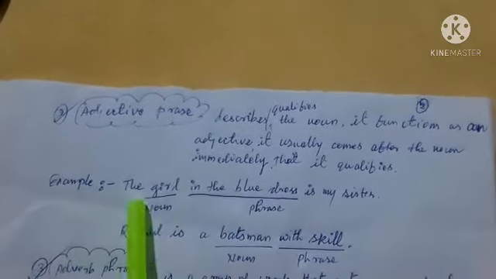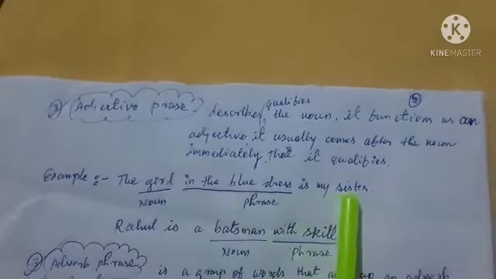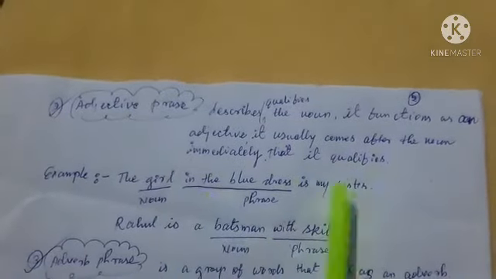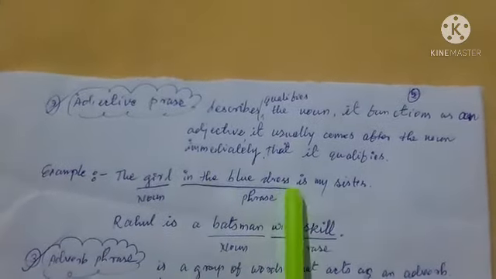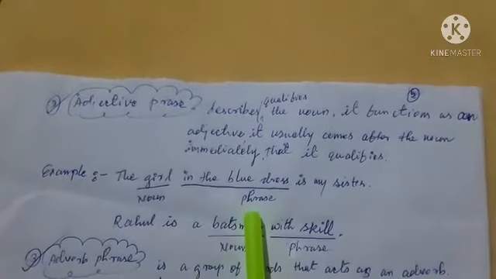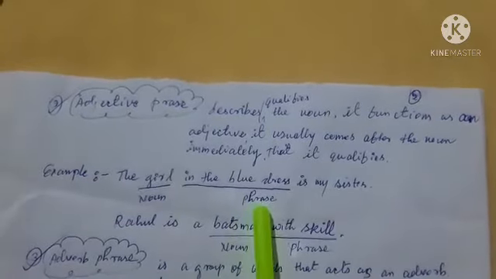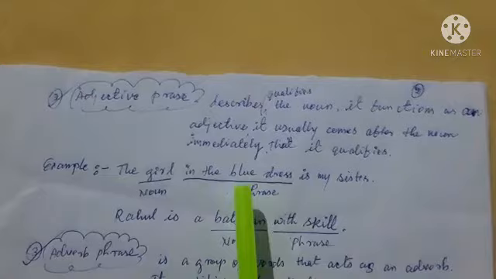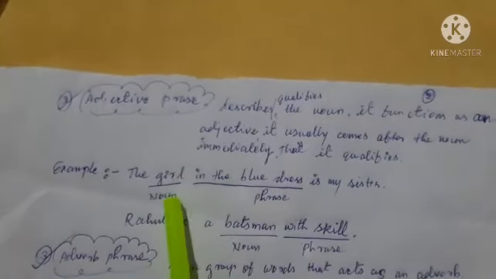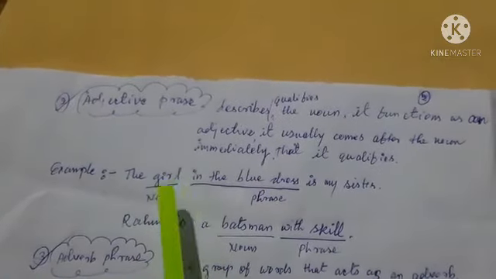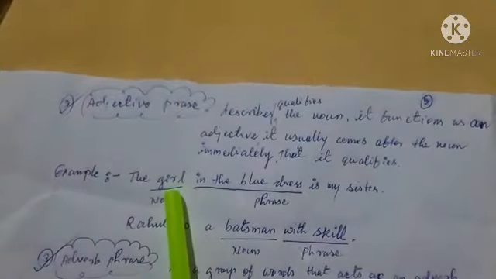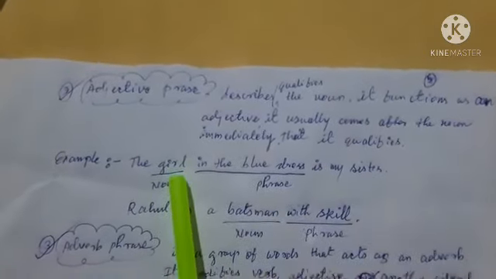For example, the girl in the blue dress is my sister. Here, in the blue dress is a phrase. It's a group of words and it describes or qualifies the noun girl. So it is an adjective phrase.